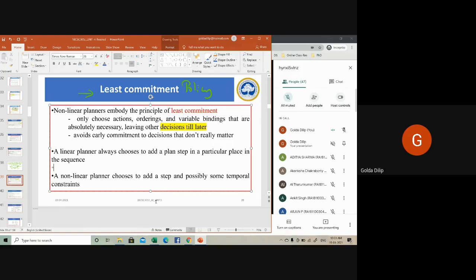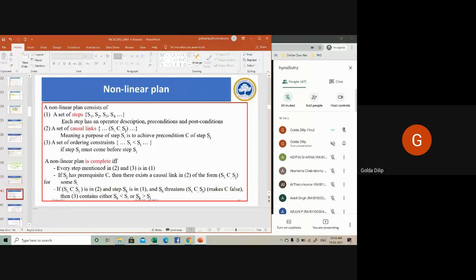He is trying to do that thinking that some rework can be avoided. That's what the least commitment policy associated with non-linear planning is all about: decisions or choices are delayed, and do not make any decisions unless it is required.